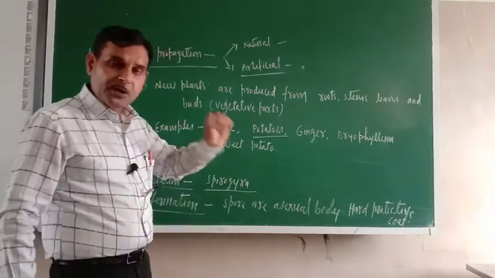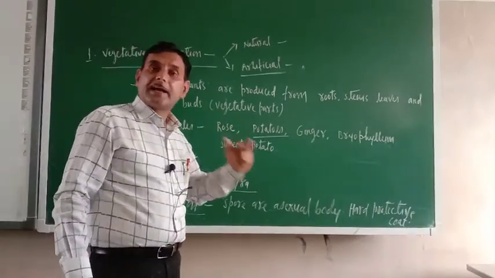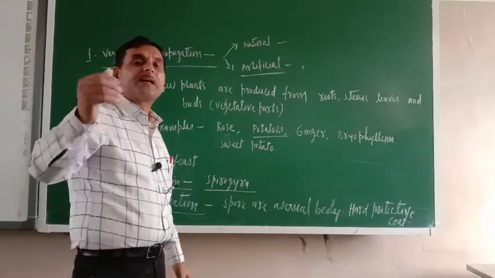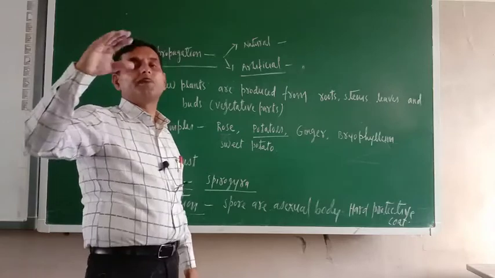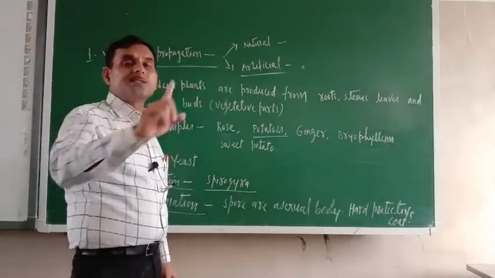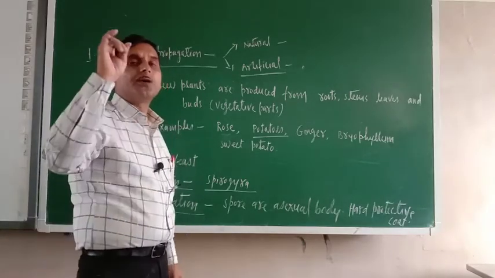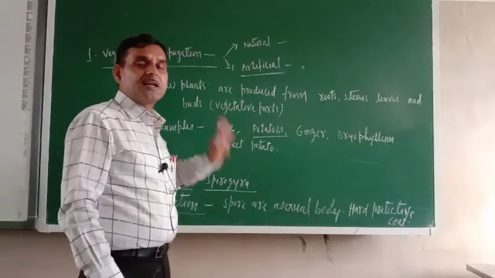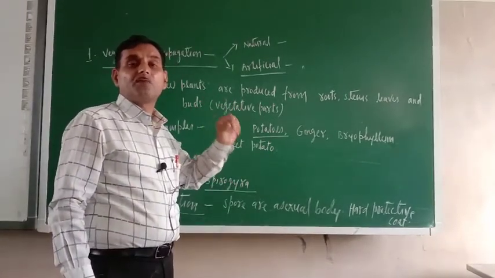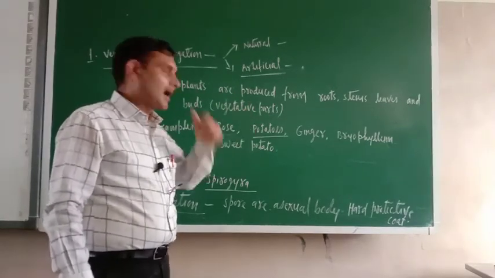If the same potato is covered with soil and kept under suitable conditions, meaning a little more temperature and frequent watering, those scars will grow into new plants. Here also the seed is not involved. The scars themselves are growing into new plants.